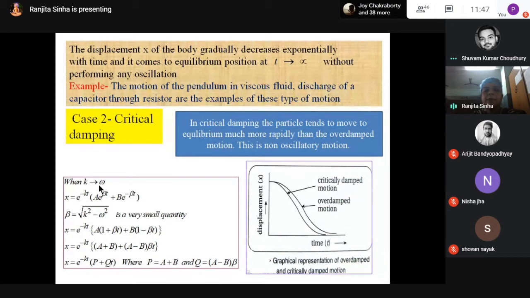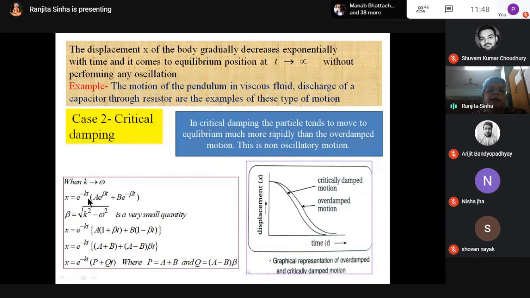The critical damping is in between over damp and oscillatory motion. This is the critical state. So here, the third state, K tends to omega. That is the case of oscillatory motion, K tends to omega.